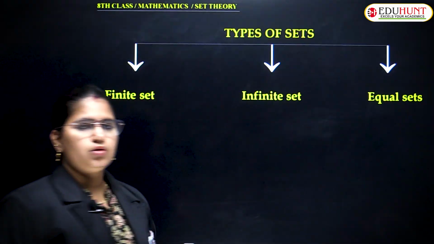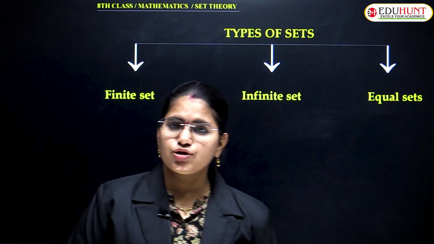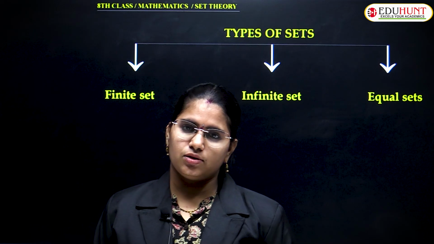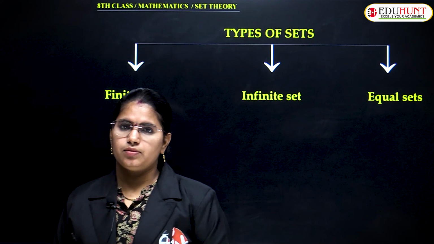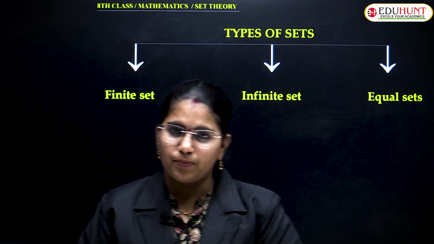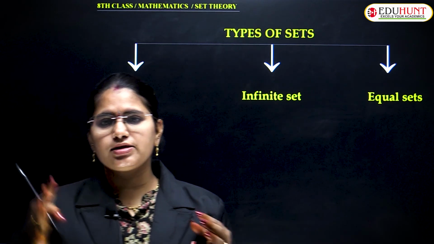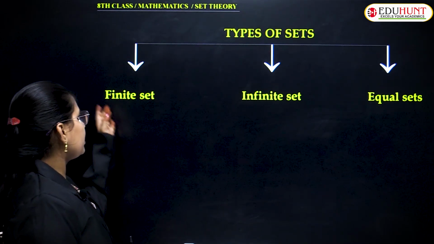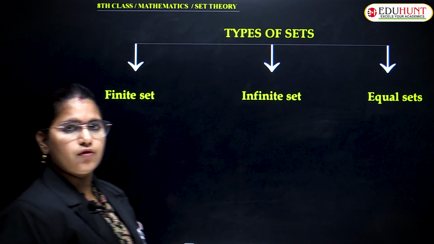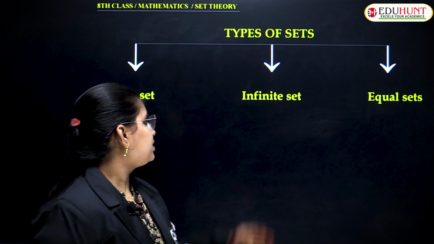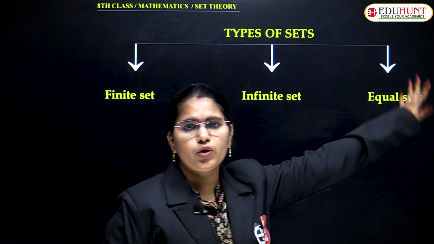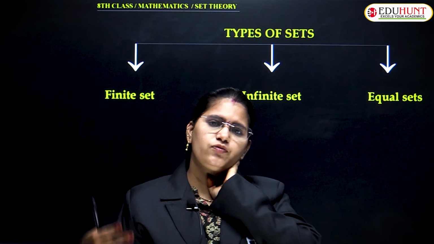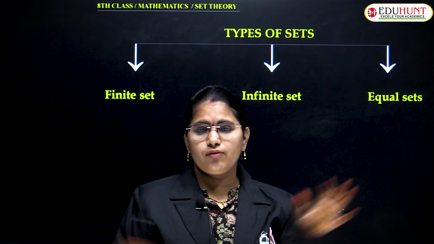Okay. So, you have learned even the representation of sets. Now you are going to learn about types of sets. What are the different types of sets? That will be my next topic. How many types of sets exist? First is the finite set. Second one is the infinite set. Third one is equal sets. So, before going to learn about these types of sets in detail, I'll just give a glance of this.